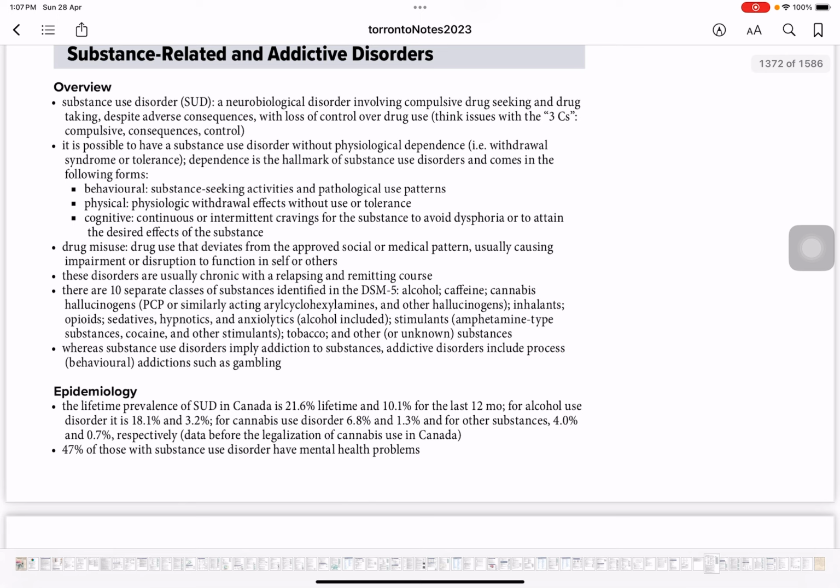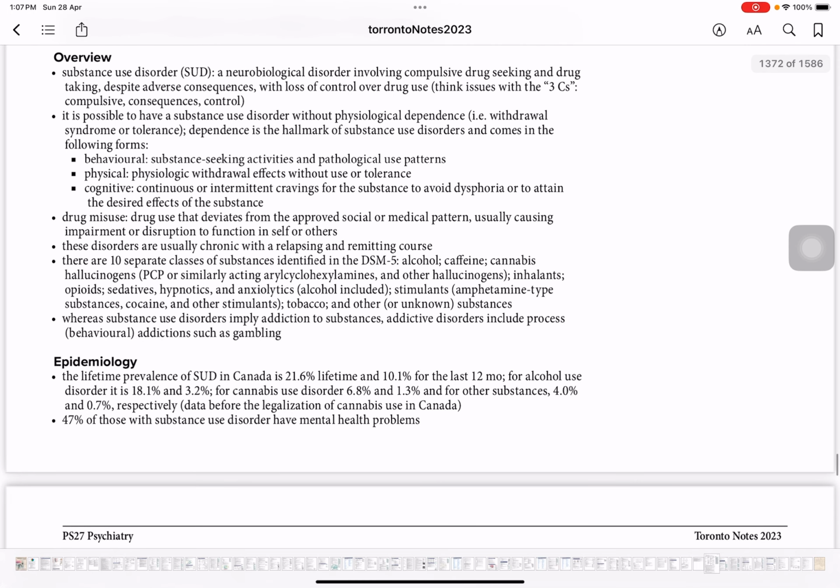So these are the three forms that are the hallmark for substance use disorder: behavioral, physical, and cognitive. Well, now, what is drug misuse? Drug use that deviates from the approved social and medical patterns, usually causing impairment or disruption of the function in self or others. Misuse is when a certain drug is prescribed, but it is used beyond a limit, and it is causing disruption of the function in the body, right? So let's say an opioid is prescribed to a patient for pain, but he's taking like 3 to 4 pills or going beyond that prescribed pattern, then that is drug misuse. These disorders are usually chronic with a relapsing and remitting course.